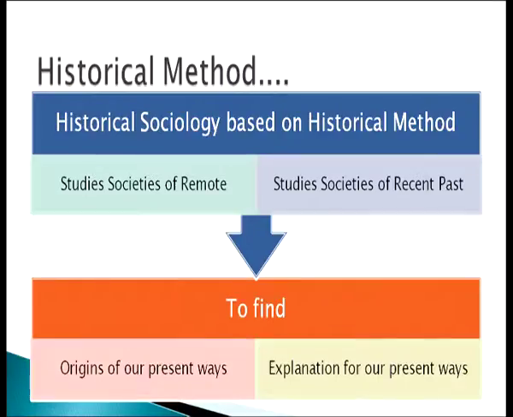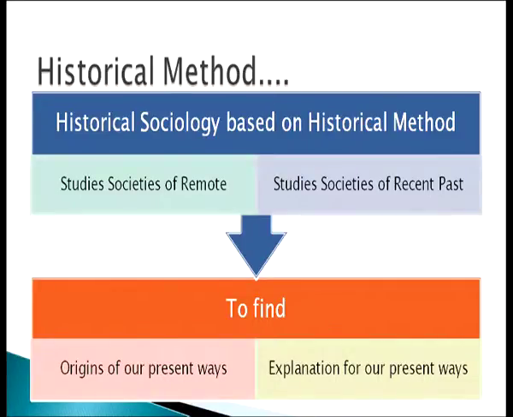So, dear learners, when we are studying sociology with the historical method, we will study the events, processes, the ways of life, customs, social life, social heritage and the various institutions. Historical sociology is based on the historical method and it studies the societies of the remote and recent past.